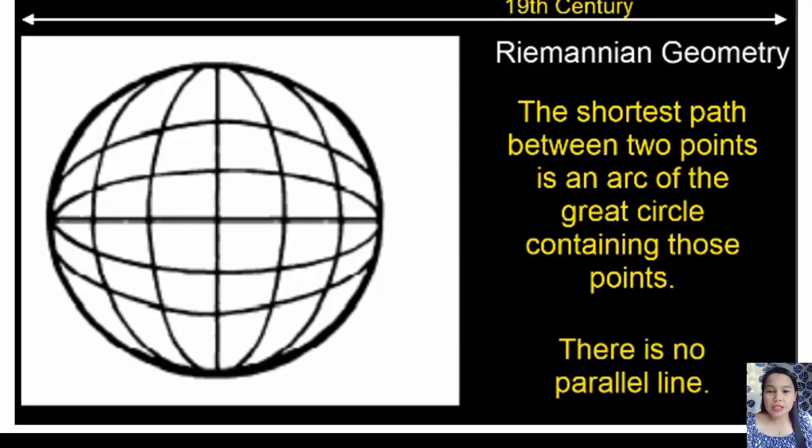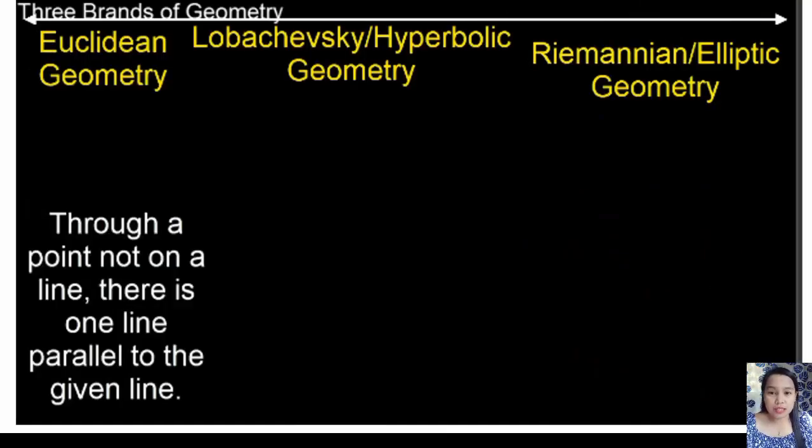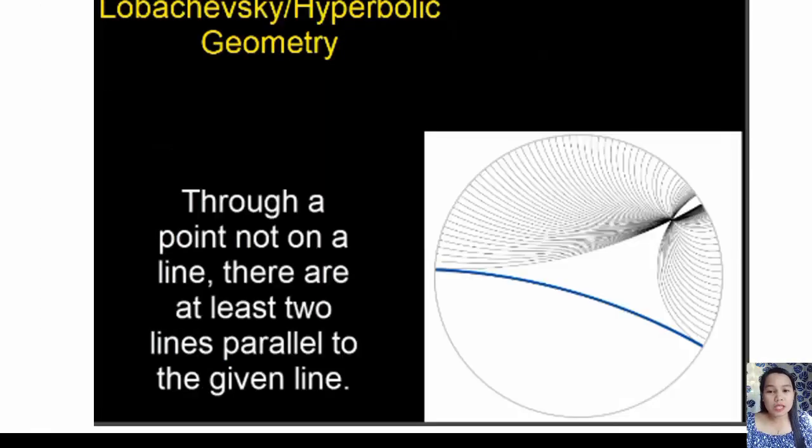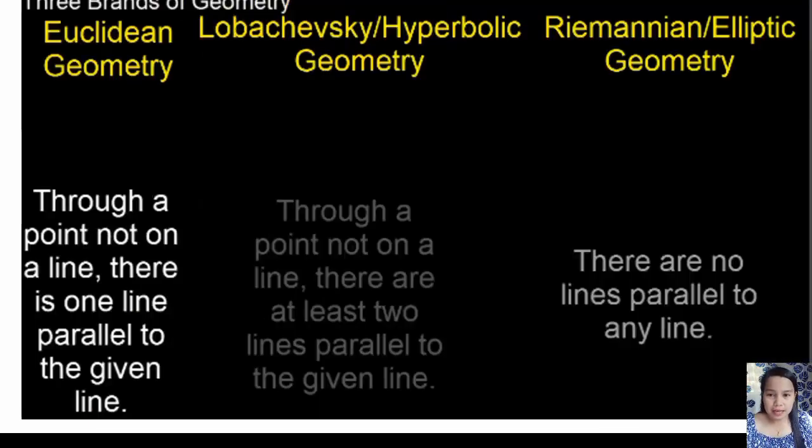In the middle of the 19th century, there were three branches of geometry. These are Euclidean, Lobachevskian or hyperbolic, and Riemannian or elliptic geometry. Comparing these three, Euclidean geometry states that through a point not on a line, there exists one parallel to the given line. In Lobachevsky, through a point not on a line, there are at least two parallels to the given line, meaning many parallel lines.